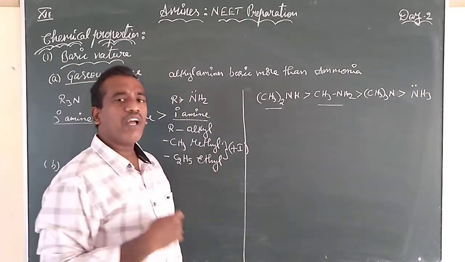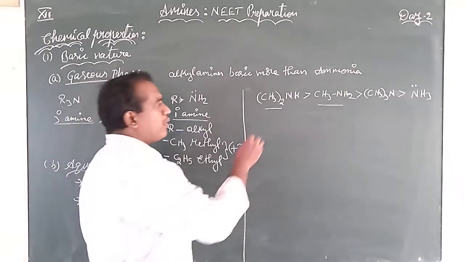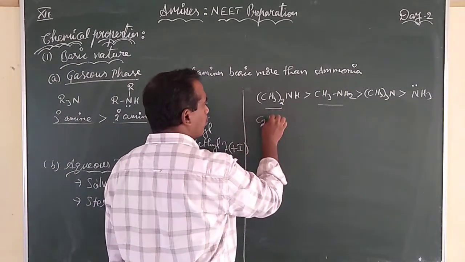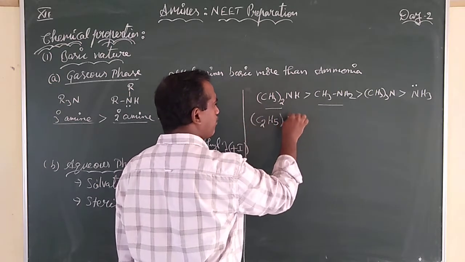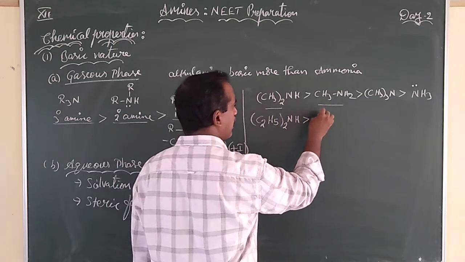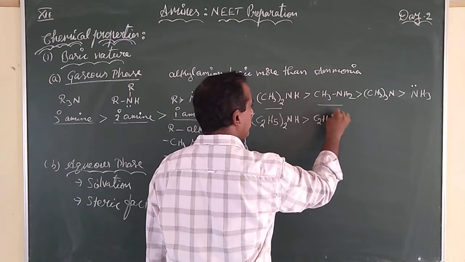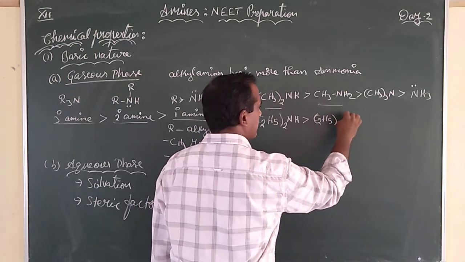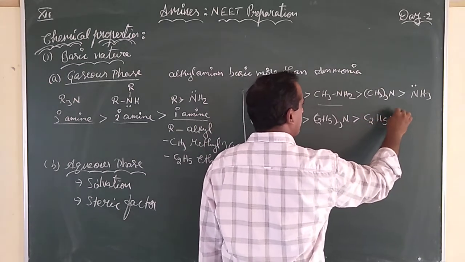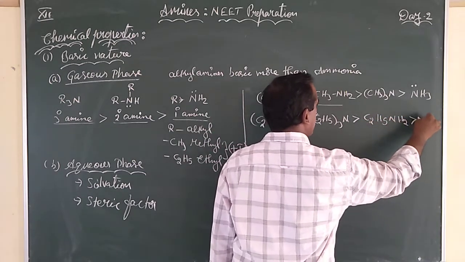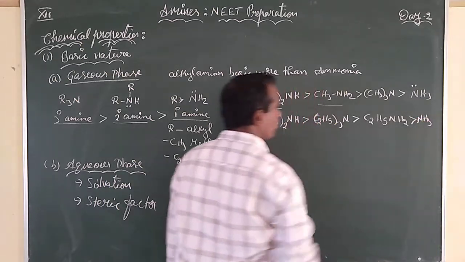How about if ethyl groups? C2H5, means ethylamine groups: diethylamine is more basic than triethylamine, that is more basic than ethylamine, and that is more basic than ammonia.